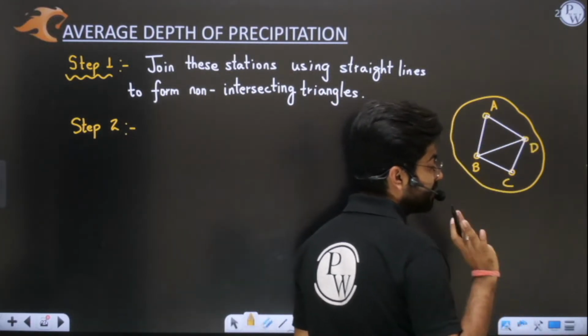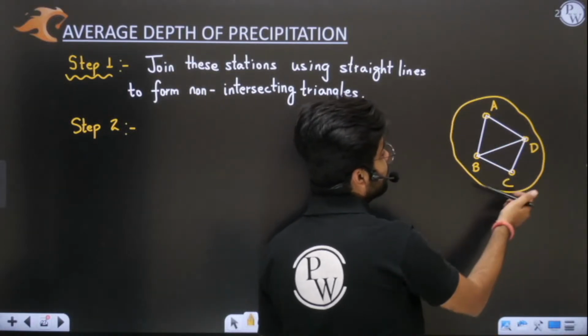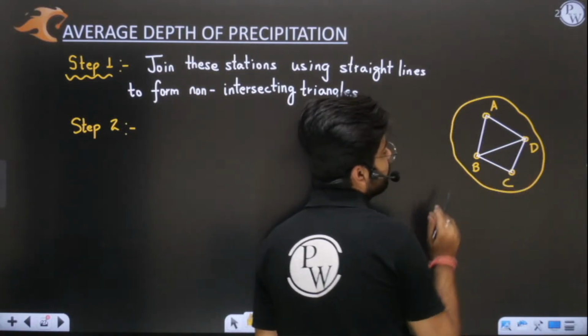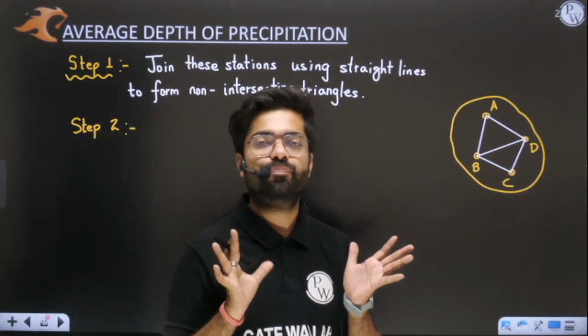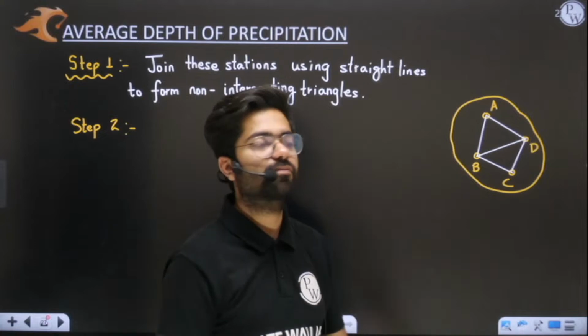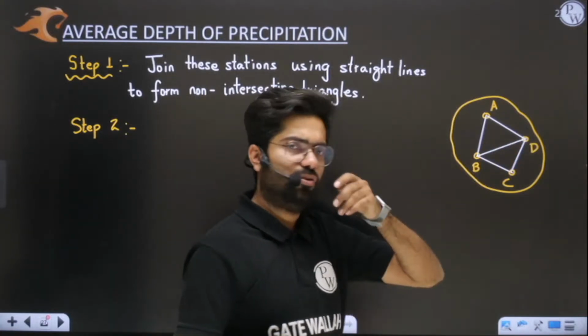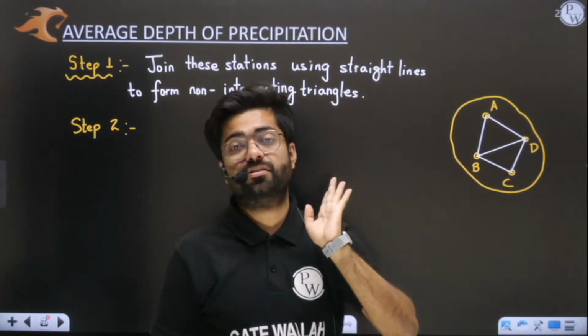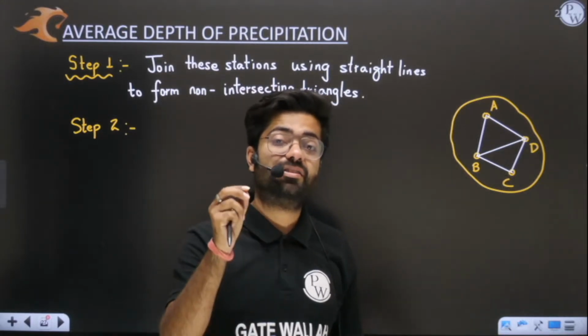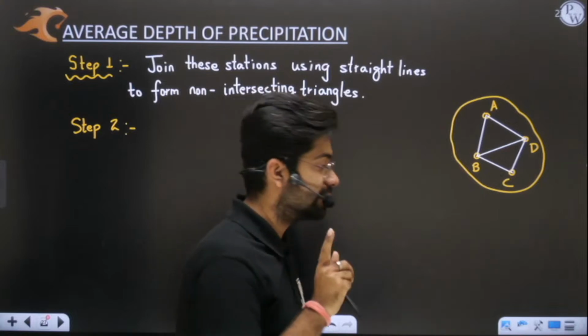Yes, we have to make separate triangles. Can you tell me how many edges are there? Sir, 1, 2, 3, 4, 5. Sir, 5 edges of these 2 triangles are there in all. 5 sides are there total. Okay, one side is common. No problem. But sir, what do I have to do now? I have to bisect each and every side. Sir, I have to draw a perpendicular bisector on each and every side. This is the second step.